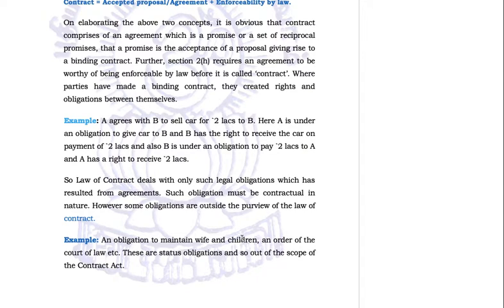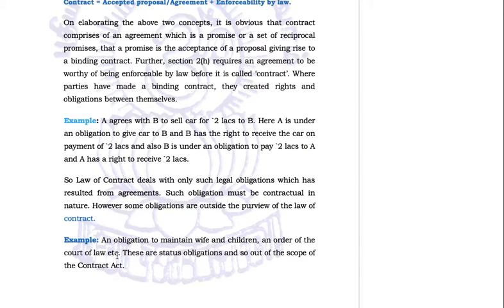So tomorrow my child or my wife cannot drag me to court saying that we want a luxury car. I may not be able to have a car. They cannot say that he has taken an obligation to fulfill our wishes. This is not something which can be enforced in the law.